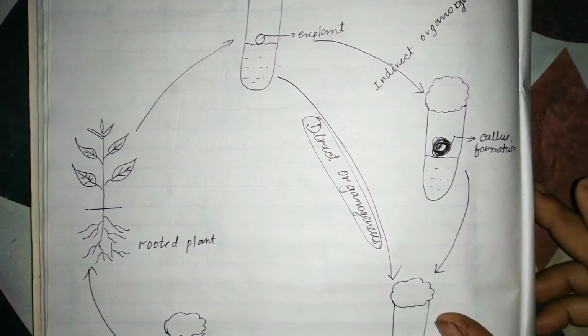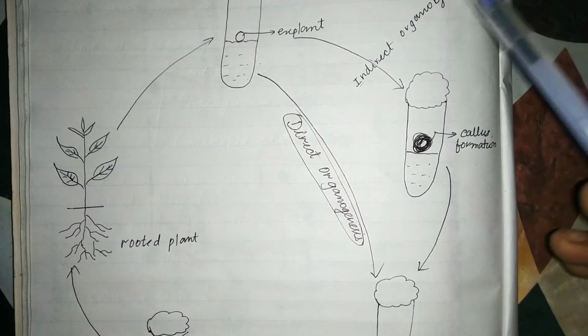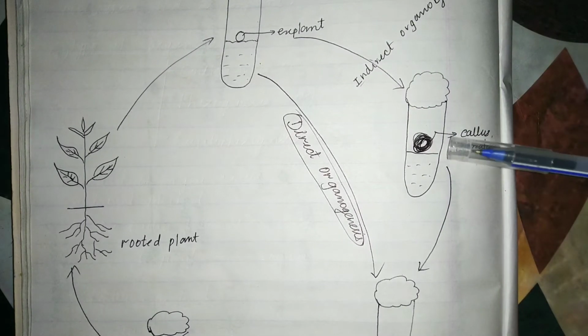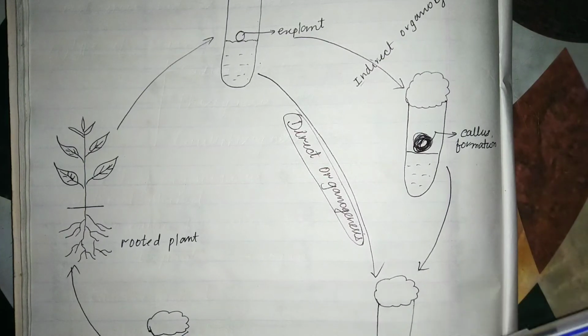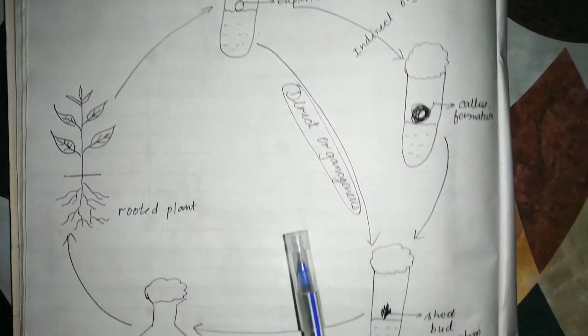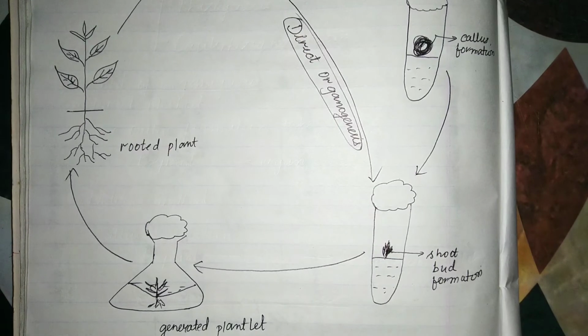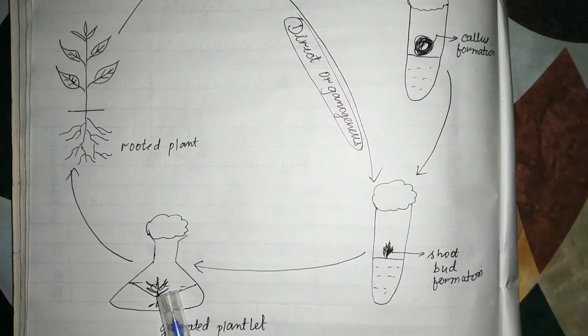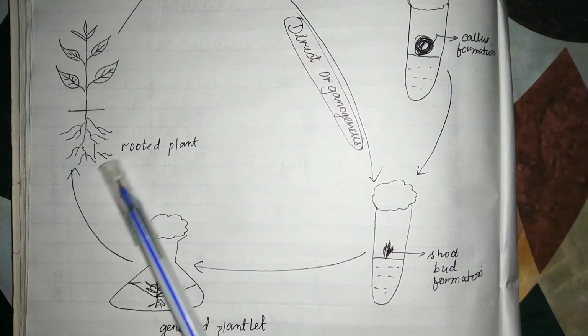In indirect organogenesis, the explant will give rise to callus, and the callus will give rise to shoot or bud, and after the formation of root and shoot, the whole plant will be generated. After the growth of the plantlet, the plant will be shifted to the soil.